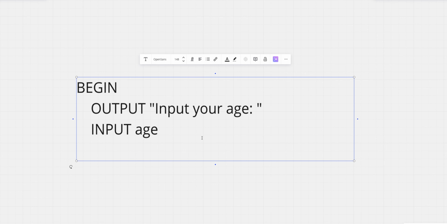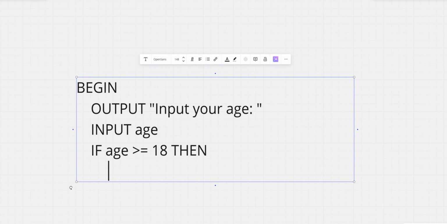If it is less than 18 or greater than 18. So we do IF age less than or equal to, because you can drive a car once you're 18, equal to 18, THEN, and give more indentation because the next line starts after this THEN, right? Then OUTPUT, you can drive a car,